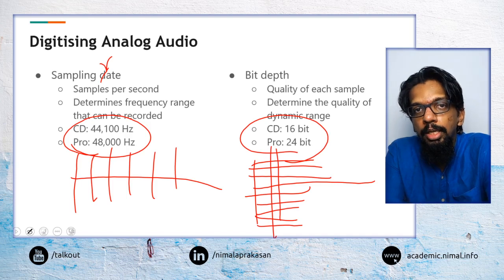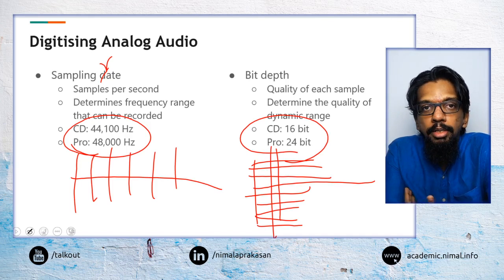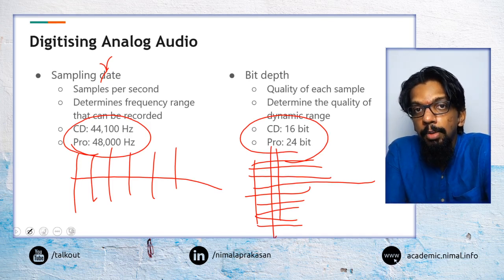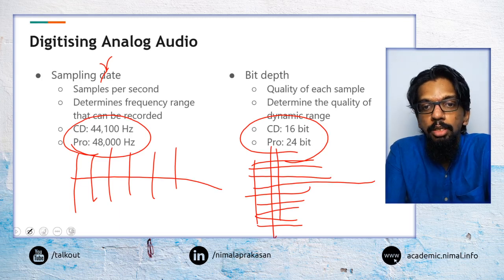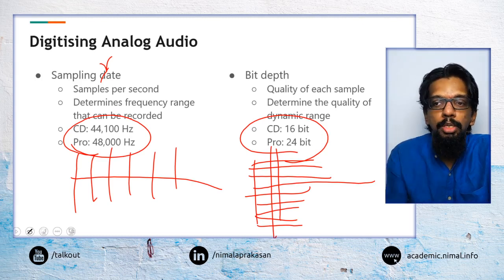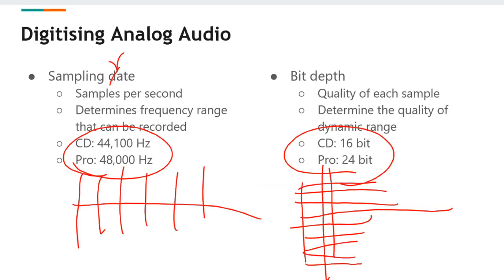Even higher sampling rates and higher bit depths are possible, and certain applications may use them, but that is not too common. These two are the most common that you may be using in most professional applications.